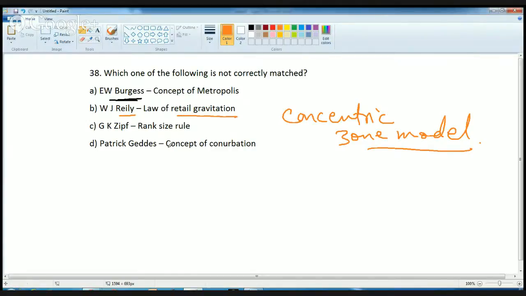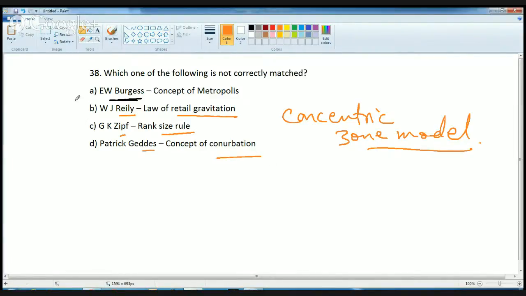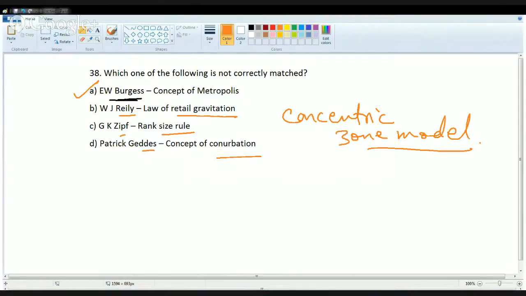Rayleigh gave the concept of retail gravity. Ziff gave the concept of range size, and Gates gave the concept of conurbation. So all the rest are correctly matched. So the first is the answer.